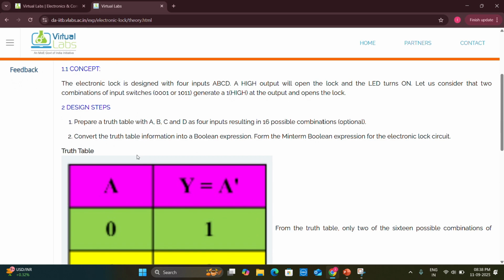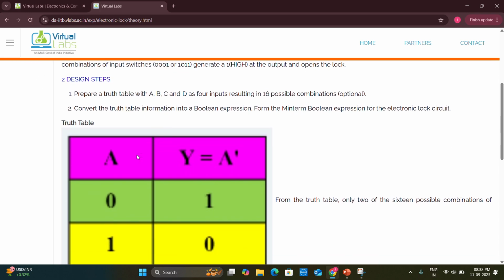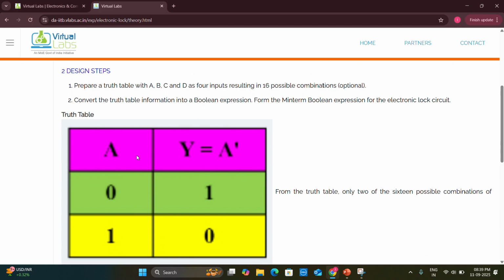Finally, we look into the design steps which are involved in this experiment. The first step is to prepare a truth table with A, B, C, and D for 4 inputs, resulting in the 16 possible combinational outputs. The second step is to convert the truth table information into a Boolean expression. Boolean expression is nothing but converting the terms into binary format.